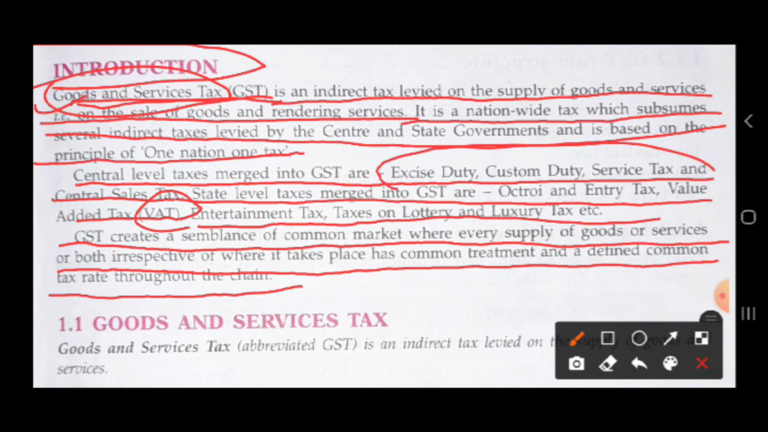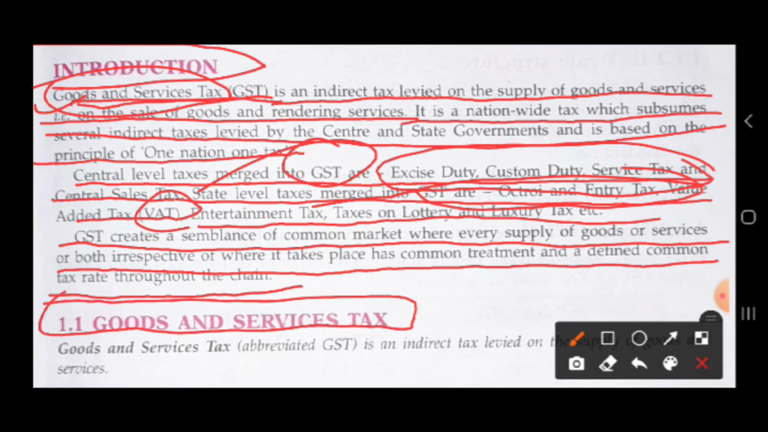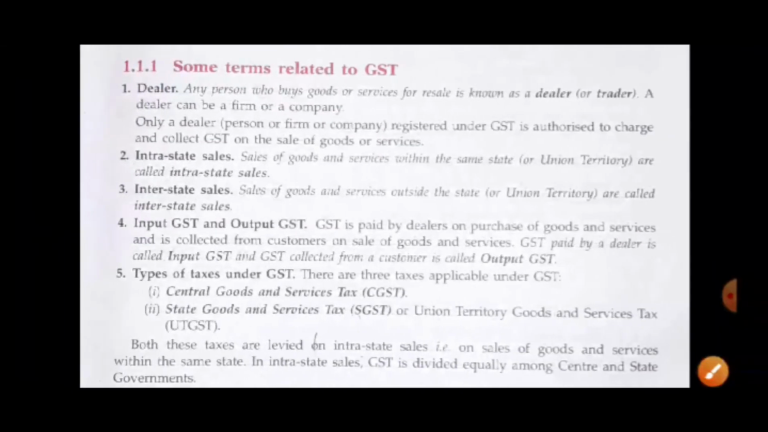So these were the taxes which were combined and made into one tax, that is GST, at the central level, and these were the taxes which were combined and made into one, known as state level taxes. Now let's talk about the definition of GST. This can be asked in many competitive exams. GST, goods and service tax, is an indirect tax levied on the supply of goods and services. Now let's move on to the next page.